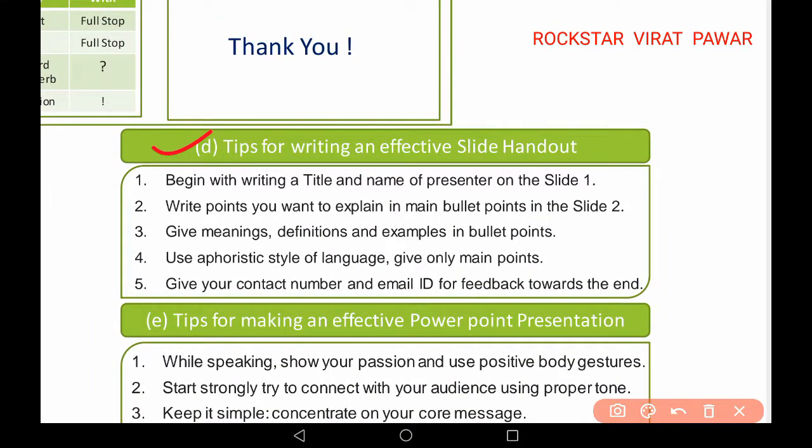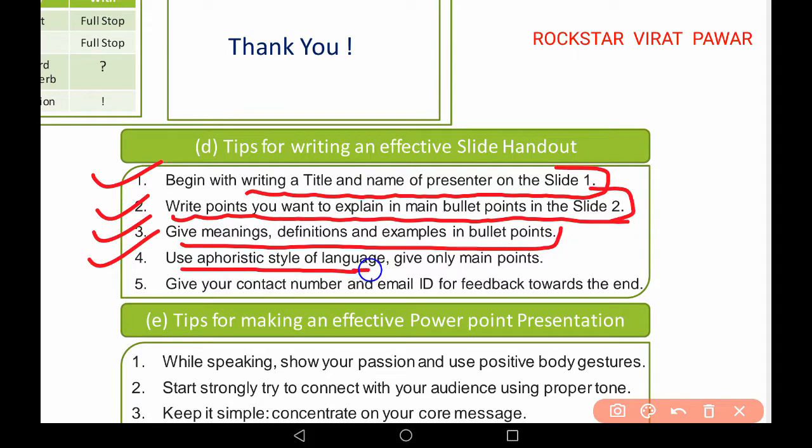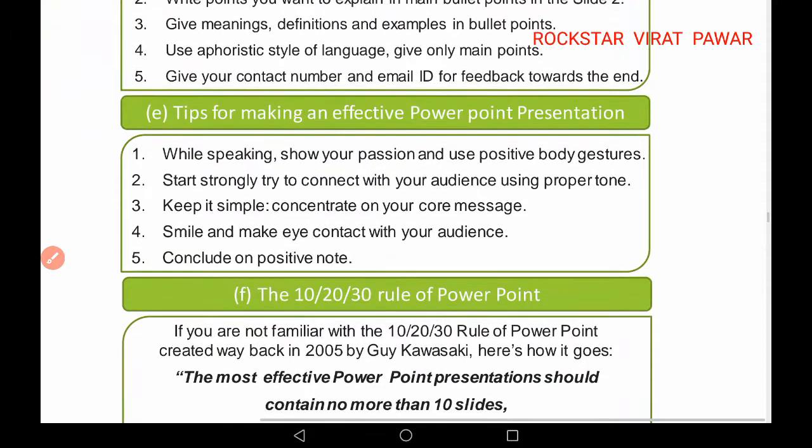Now you see tips for writing an effective slide handout. In this, begin by writing the title and name of the presenter on slide 1. Second, write the points you want to explain as main bullet points in slide 2. Give meaningful definitions and examples in bullet points. Then use an aphoristic style of language. Give only main points. Then you can give your contact number or email ID or feedback towards the end, so that your presentation will look effective.